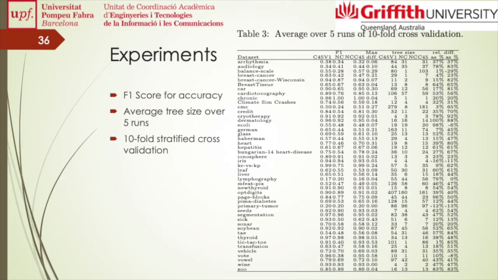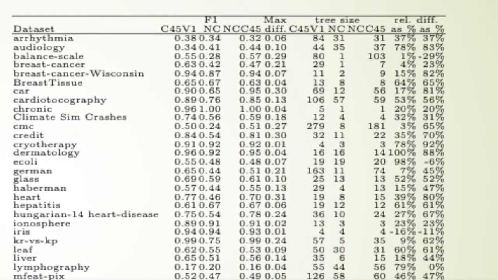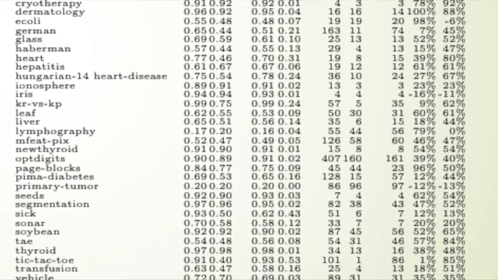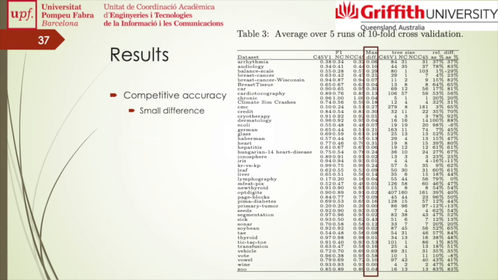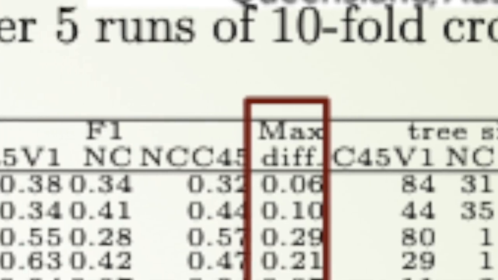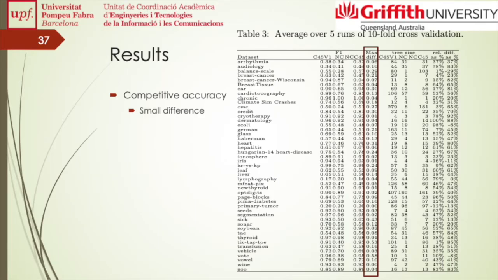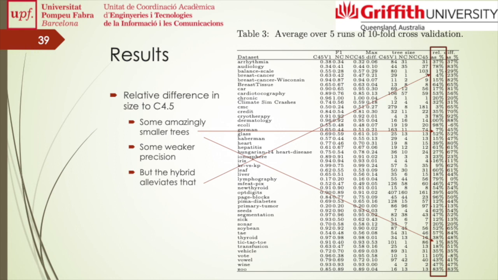We tested our algorithm in more than 30 data sets of the UCI repository, and we use the F1 score to evaluate accuracy, and we also computed the average tree size. The difference in precision between our hybrid, the pure version, and a C4.5 implementation is minimal. We are not sacrificing precision. However, tree size is remarkably better in many cases. In some cases, we don't get such high accuracy, but our hybrid approach alleviates that.